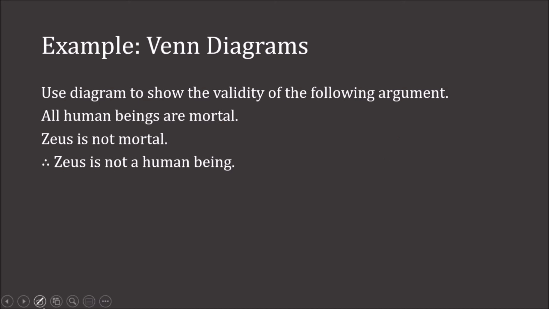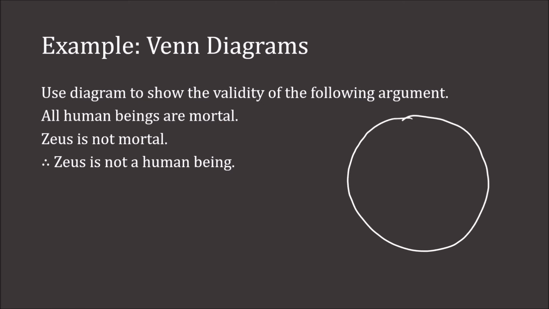So let's say this disk represents all mortals. And let's say that this disk represents all humans, right? Now, humans has to be inside mortals, right? Because it says all human beings are mortal.